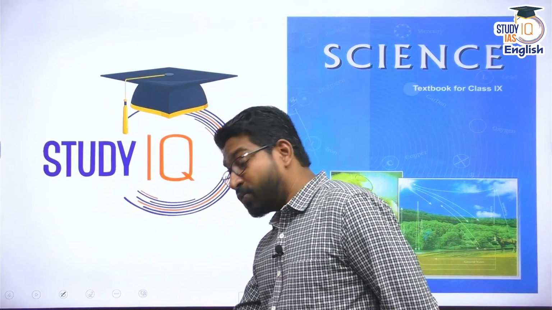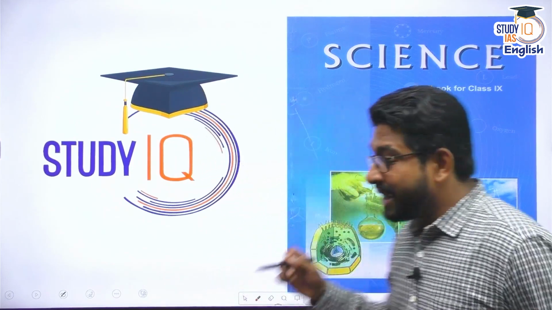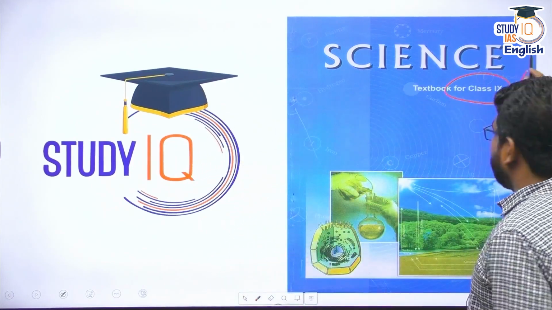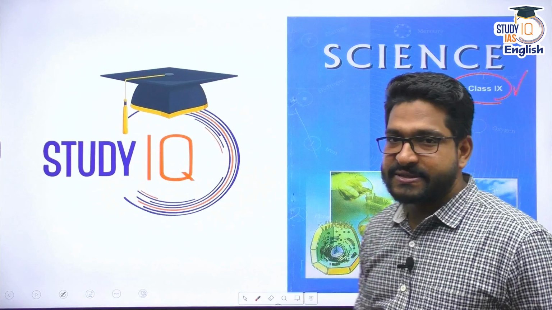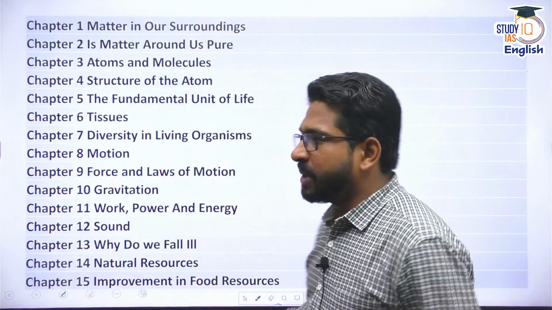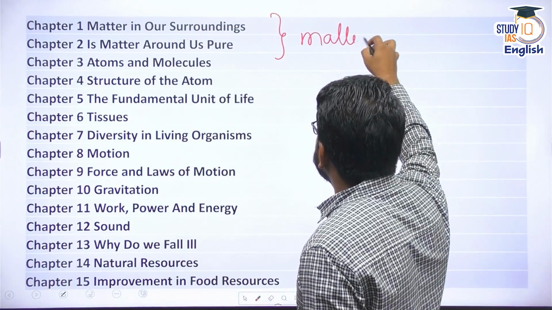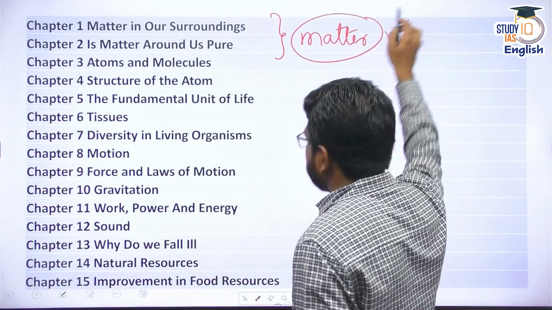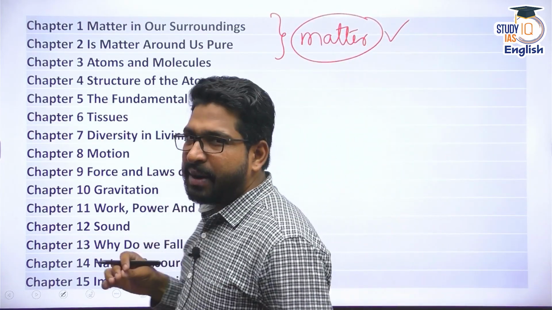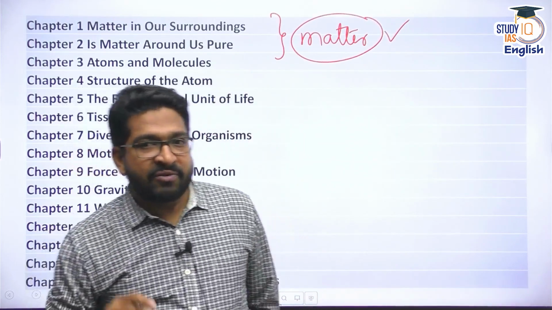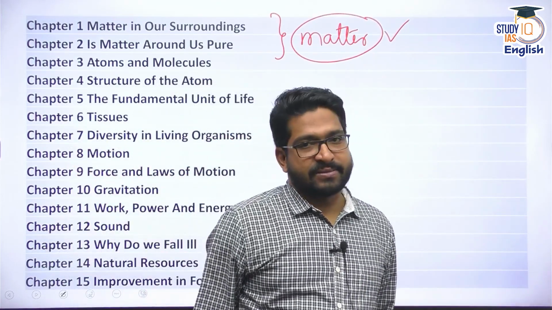Right, let's begin our interaction today for NCERT Science series. You already know we are discussing class 9 NCERT and we are doing a chapter by chapter analysis. In our previous two chapters, the focus area was matter. I hope you have seen the videos. We discussed that matter comprises tiny particles called atoms. We also discussed certain characteristics.